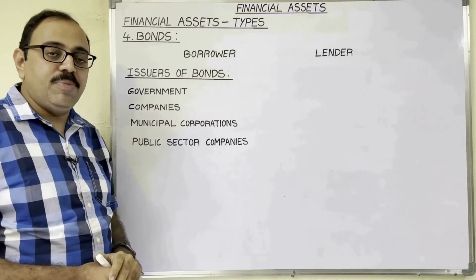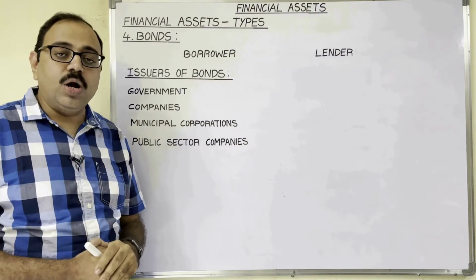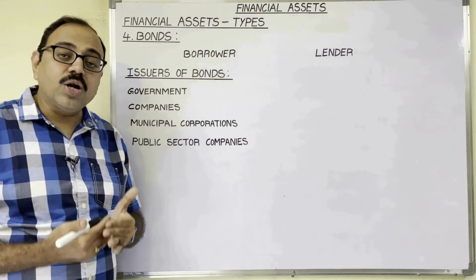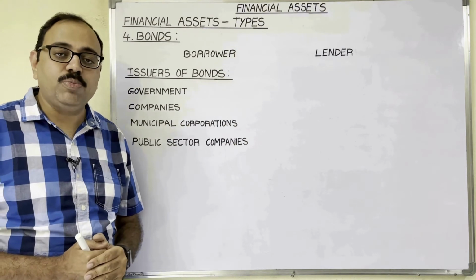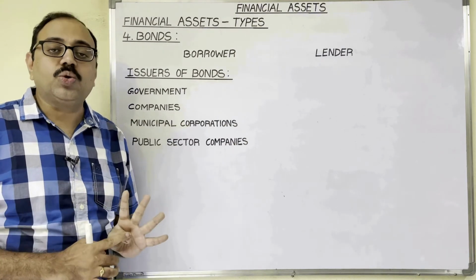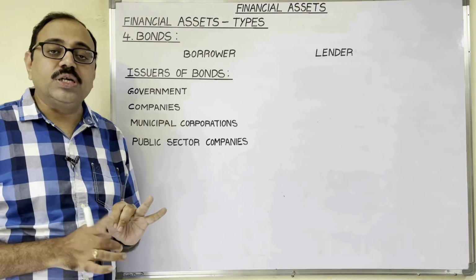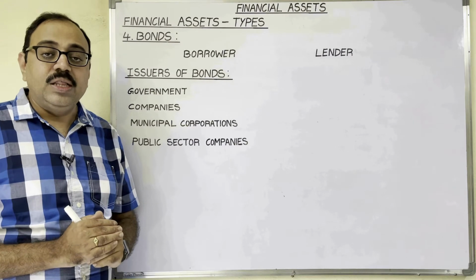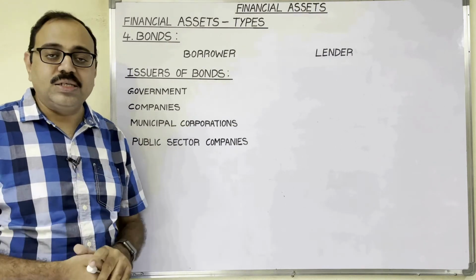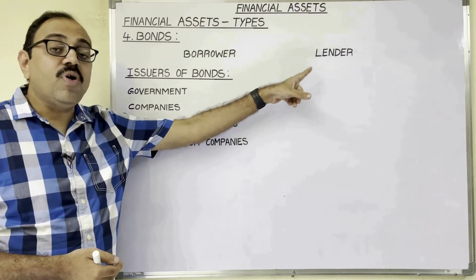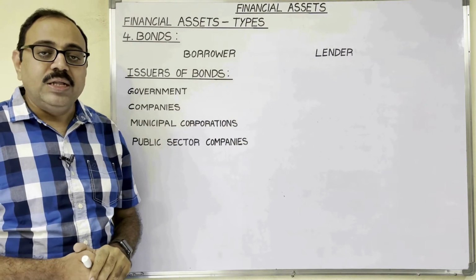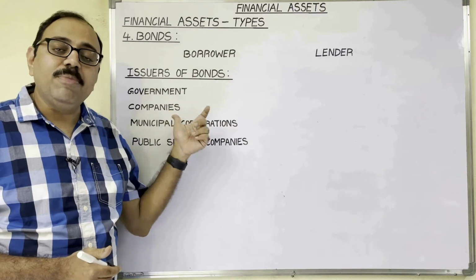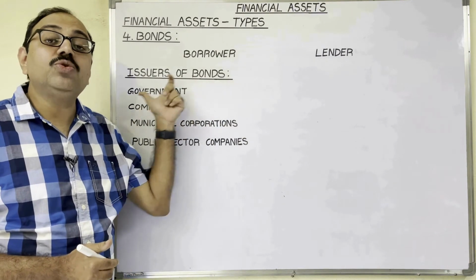First one, government. If government issues bonds, these bonds are known as government bonds. So if government wants to provide infrastructural facilities to public, like constructing schools, dams, flyovers, bridges, for that purpose, when government needs funds, then by issuing bonds, government collects that amount. So if investor wants to invest in government bonds, then he can visit post office or leading banks. There is no risk in government bonds because government is going to issue them.